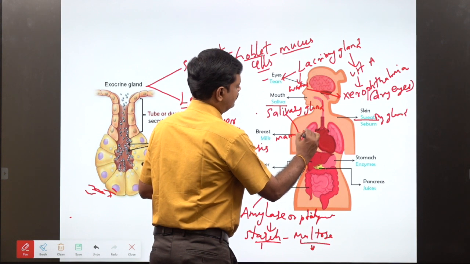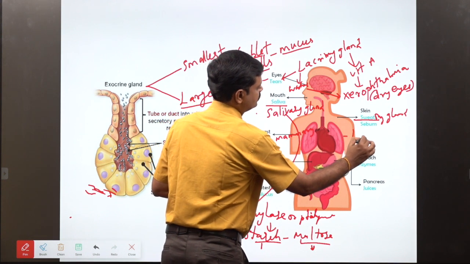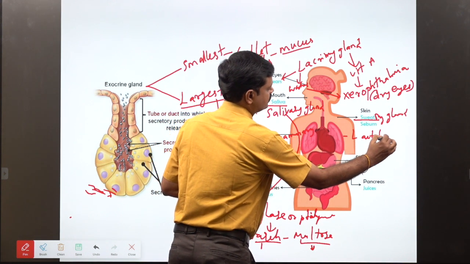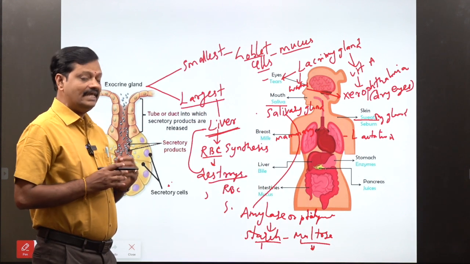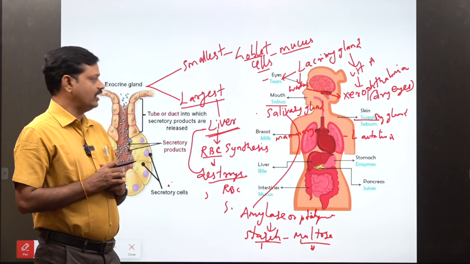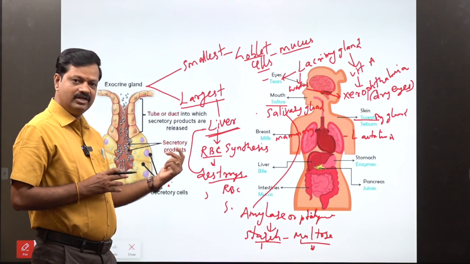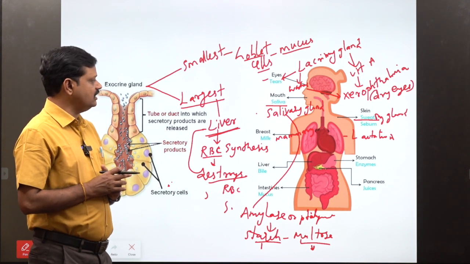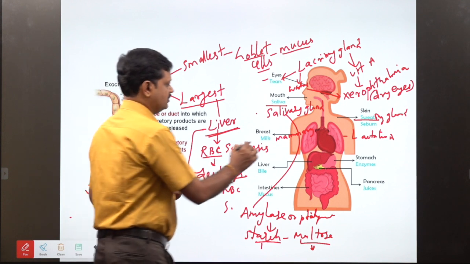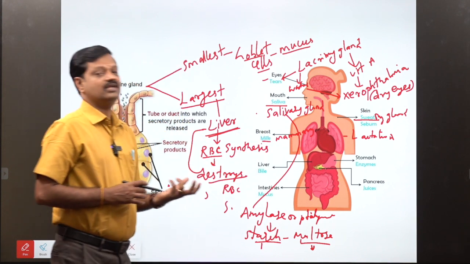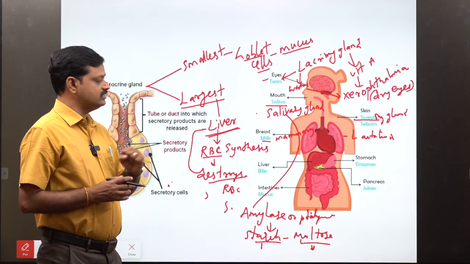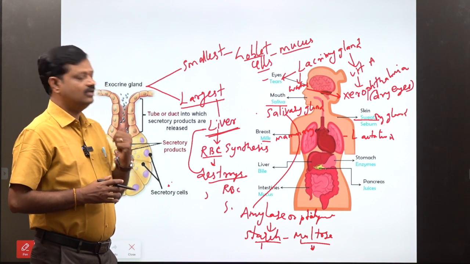The mammary gland or lactation gland is a modified sweat gland. The lactation gland secretes milk. The mammary gland releases milk after baby delivery.